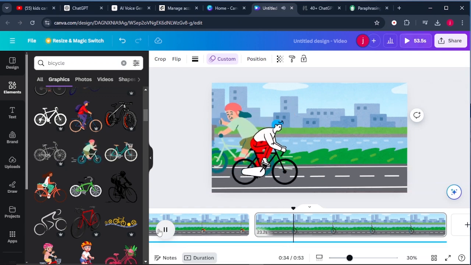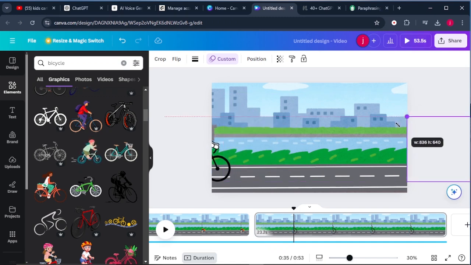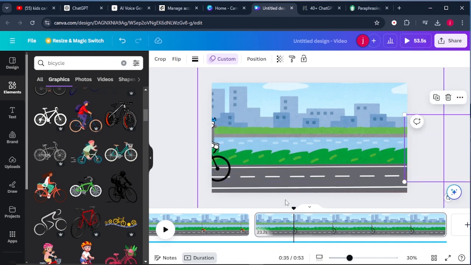Powered by you. Okay, so I love the way they are moving. So just resize the bicycle to that much.